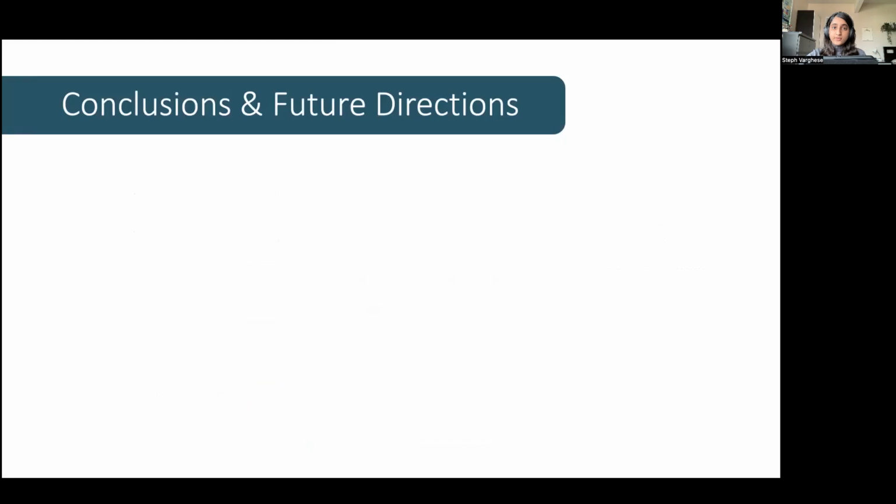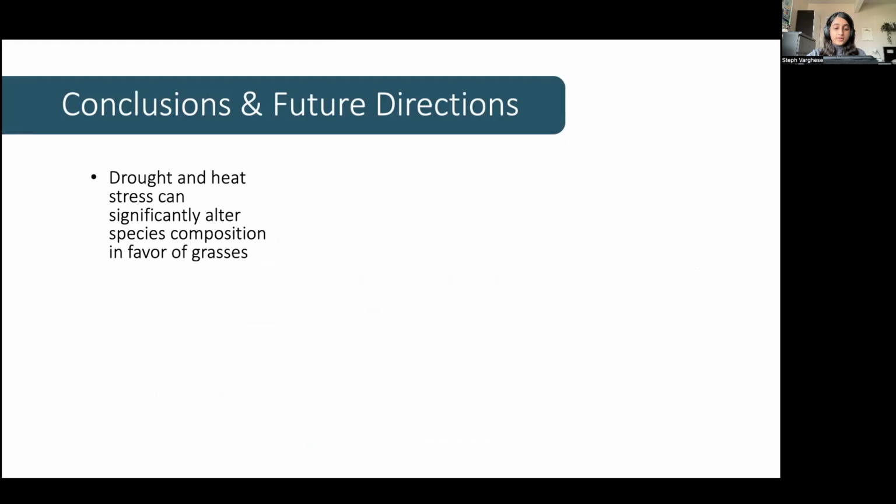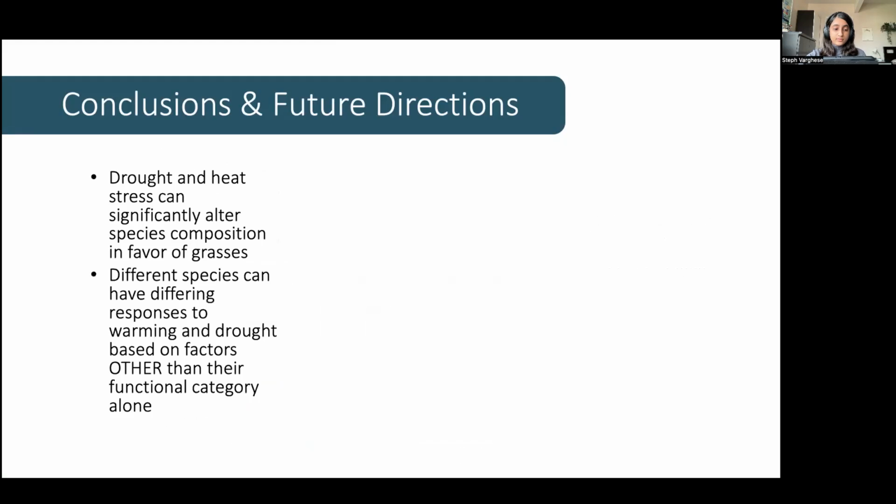So, to summarize our findings, we first discovered that adding drought and heat stress can significantly alter plant species composition in ways that may effectively stabilize primary productivity in favor of the fittest individuals, which, in this case, turned out to be the grasses, which were better equipped than forbs to thrive under conditions of warming and drought.